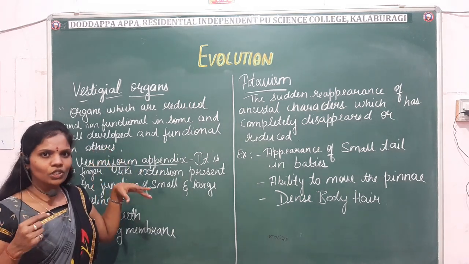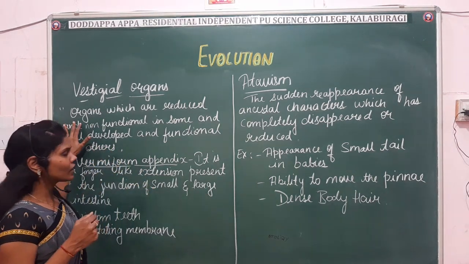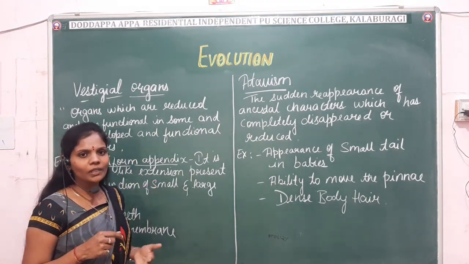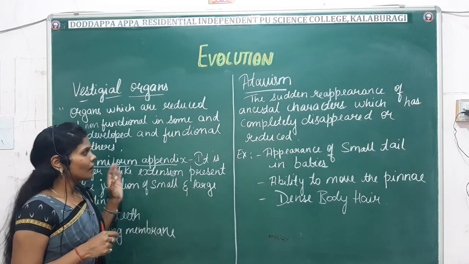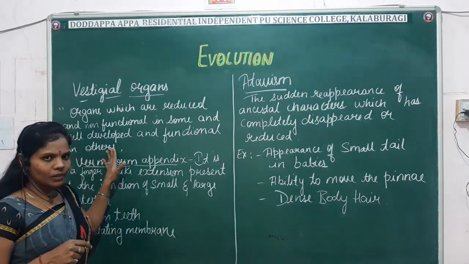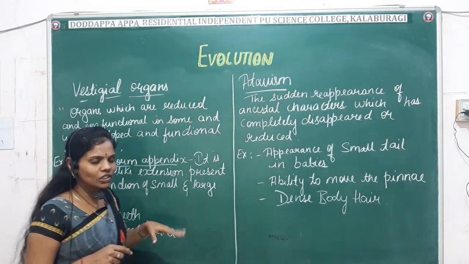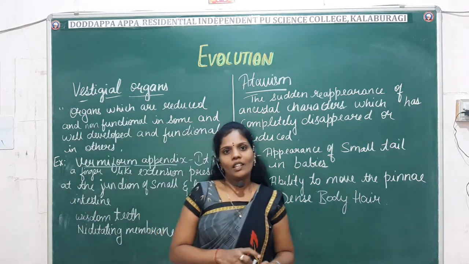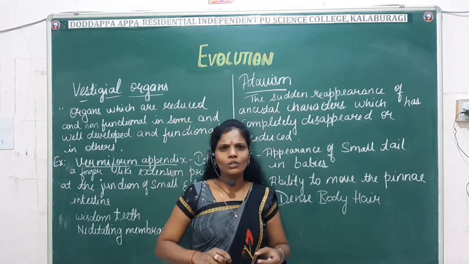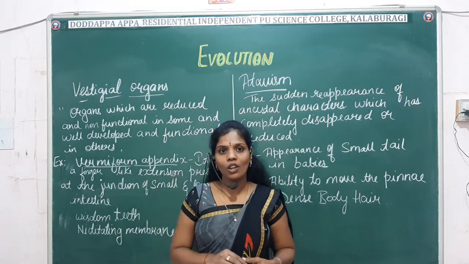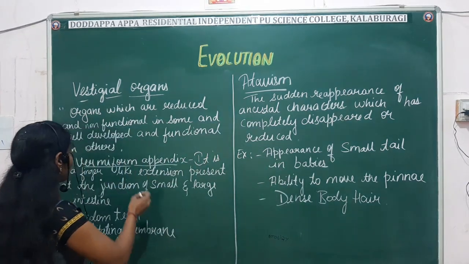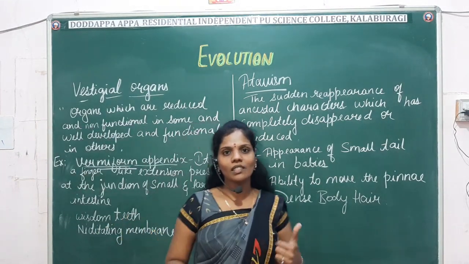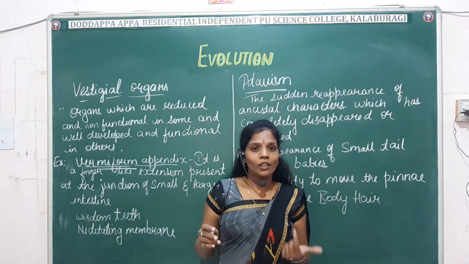What is the definition of vestigial organ? Organs which are reduced or non-functional in some animals, whereas in others they are well developed and functional, are called vestigial organs. Some examples of vestigial organs: first and foremost is the vermiform appendix. What is the vermiform appendix? It is a vestigial organ seen in human beings.